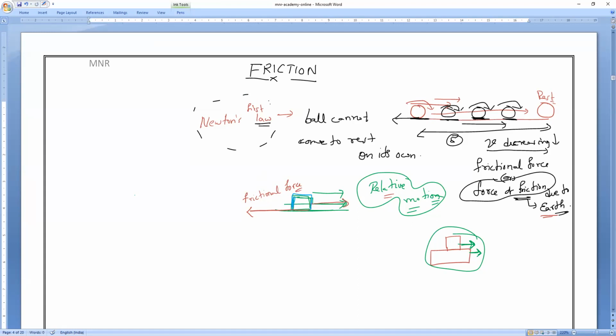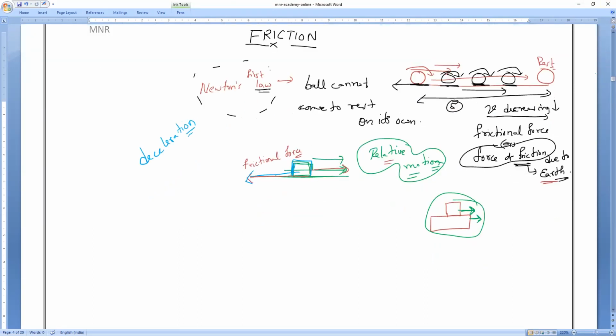So frictional force will make deacceleration of the body. So always it will act in the opposite direction, opposite to the direction of motion. If the direction of motion is forward, then frictional force will act in what direction? It will act in backward direction. So that is what you have to remember.